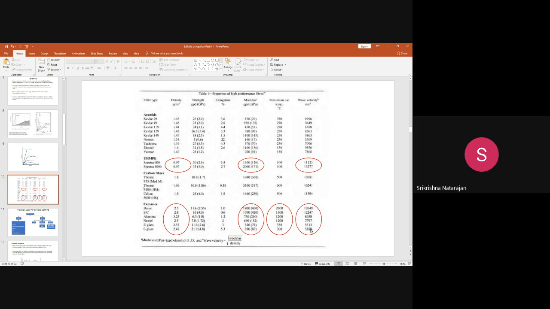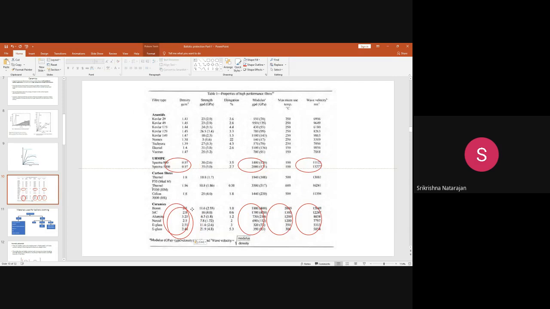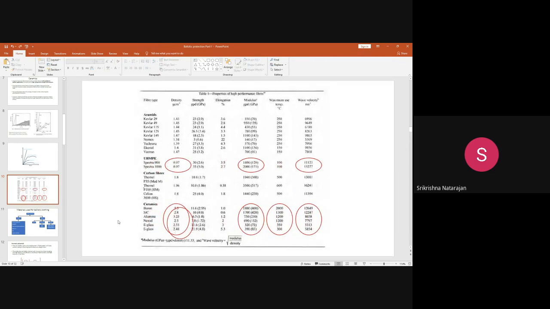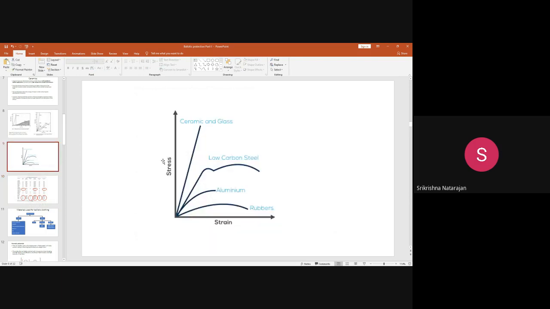But apart from all this, why does this material give a problem? Because these materials have a low strain to failure. That is, the elongation to break is very low. This material is highly brittle. You can see here the elongation to break of these fibers. If you compare it with Kevlar, UHMWPE or carbon, this material has a low elongation to break. That is why this material is brittle in nature.